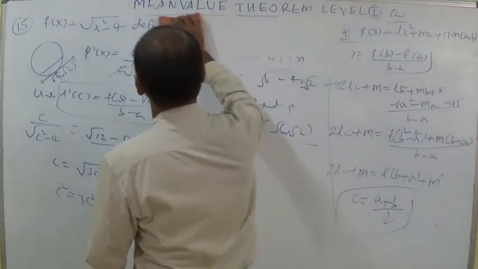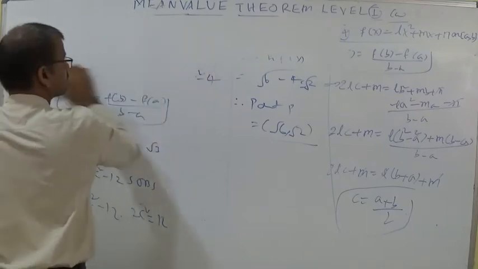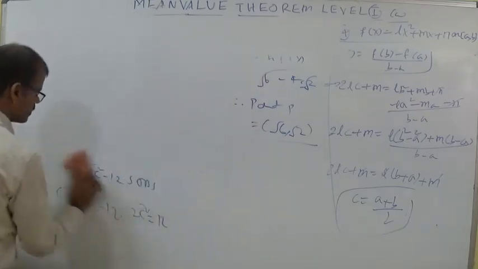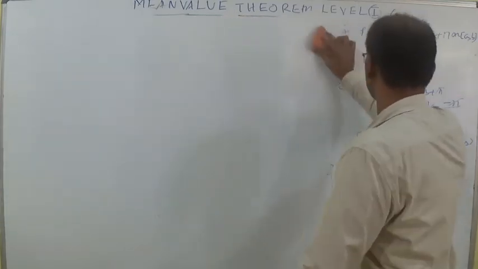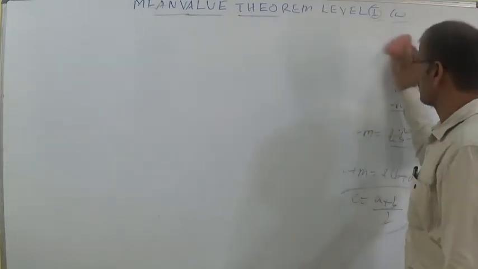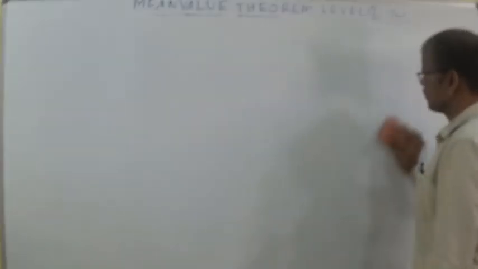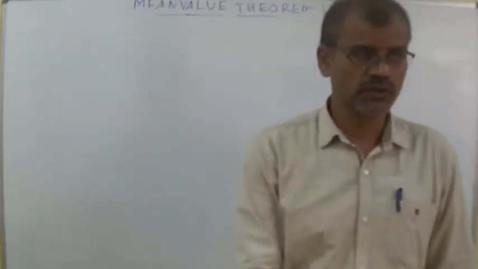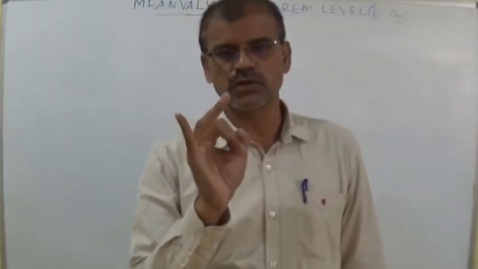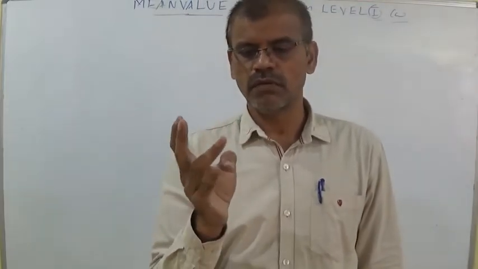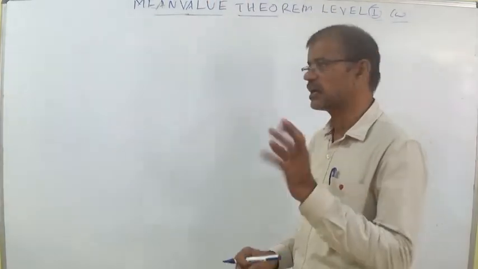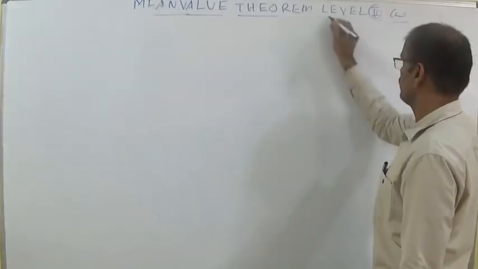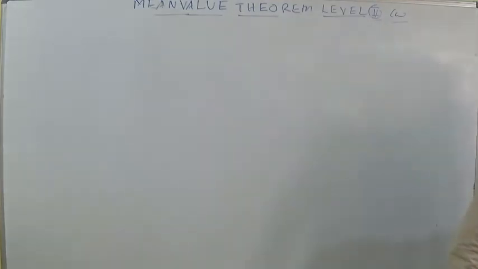So let us discuss level 2 classwork. Students, there are level theory bits, level 1 classwork, level 1 homework, level 2 classwork, level 2 homework, level 3 total, and level 4 is also there. I will handle the class for you: level 1 classwork, level 2 classwork, level 3 and level 4. Theory bits, level 1 homework and level 2 homework, I will send the pics. Every student write the notes and try to understand. If you are having any doubt, you can ask me, no problem. Level 2 classwork, let us discuss.